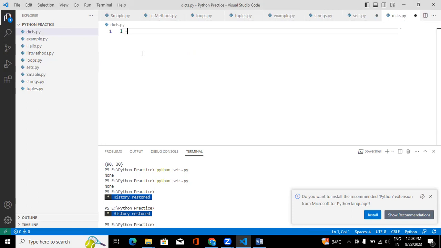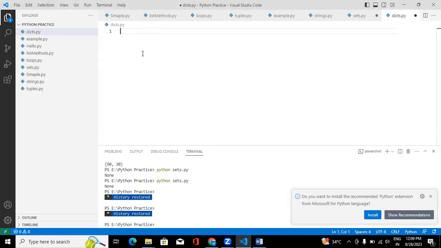For example, if I want to create a list, I give the values like this. And if I want to create a tuple, I create values like this, right? But in dictionaries, we are going to have key value pairs.